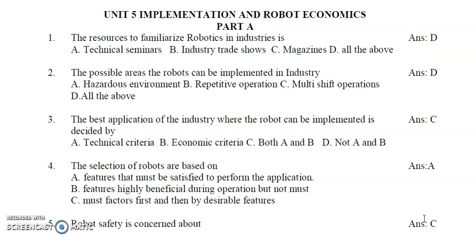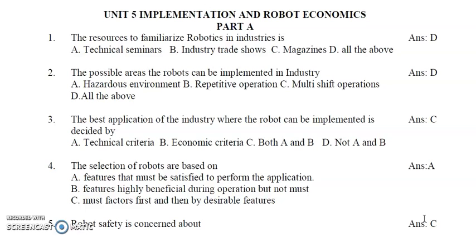The suitable or possible areas of robots are to be identified. In this case, what are the factors to be considered? Whether A. Hazardous environment, B. Repetitive operation, C. Multi-shift operations, D. All the above. So the answer is D, all the above.